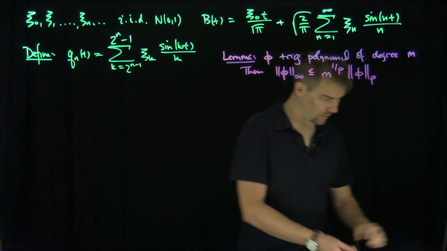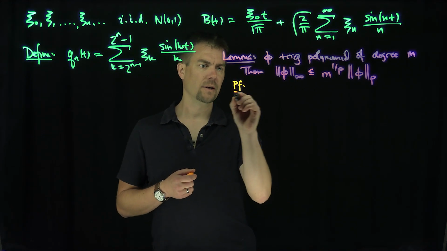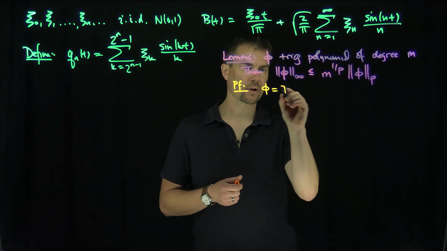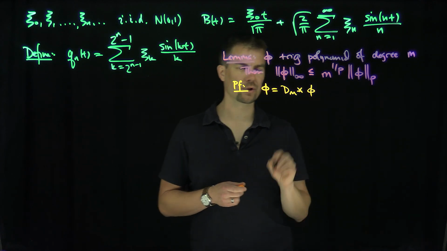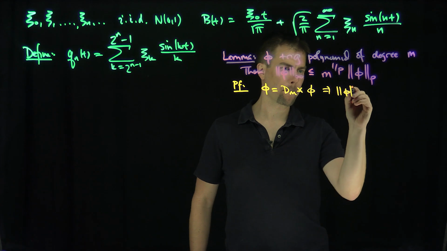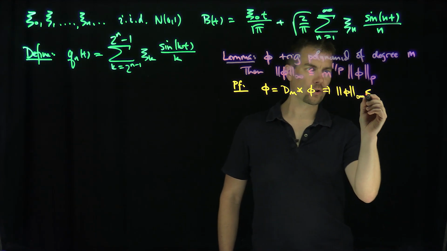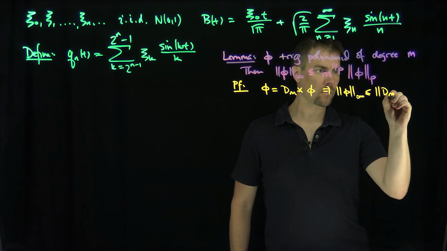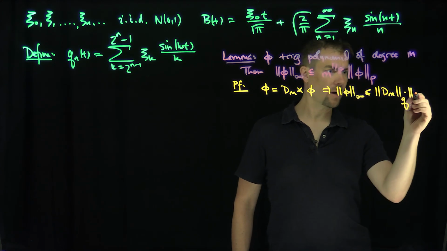The proof of this is actually really simple. Here's the proof. Phi, since it's degree m, is just going to be the Dirichlet kernel D_m convolved with phi. It's a self-convolution. I'll take the L infinity norm of this. So the L infinity norm of phi is equal to this, which by Young's inequality is less than or equal to what? Less than or equal to D_m in the dual space, and then the L^p norm of phi, right?